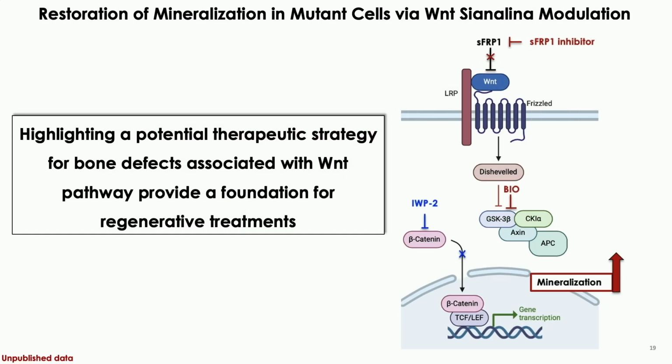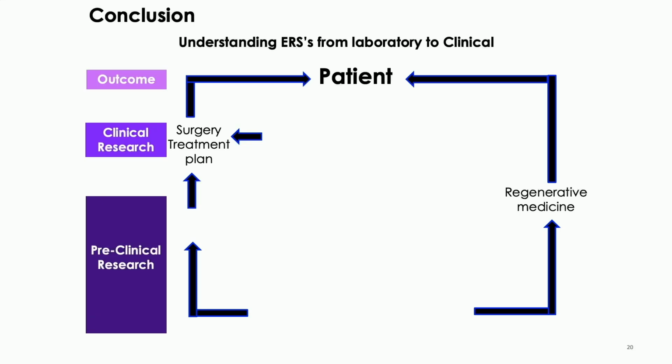This highlights a potential therapeutic strategy for bone defects associated with the Wnt pathway and provides a foundation for regenerative treatment. This finding is not just for the oral craniofacial region, but it can also be a treatment for skeletal bone defects as well.